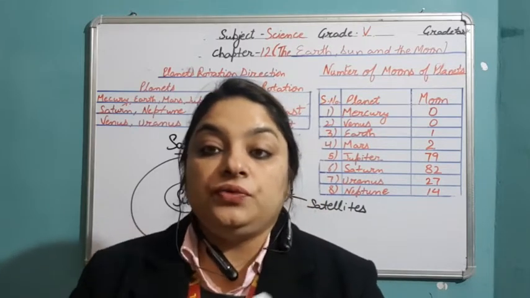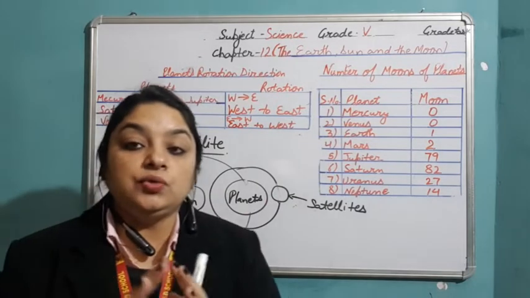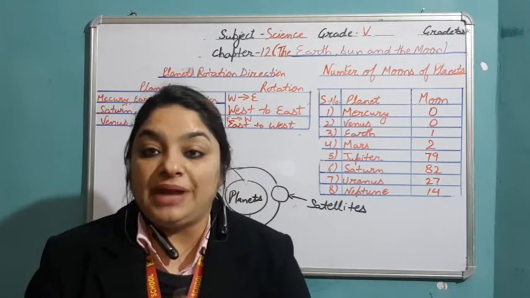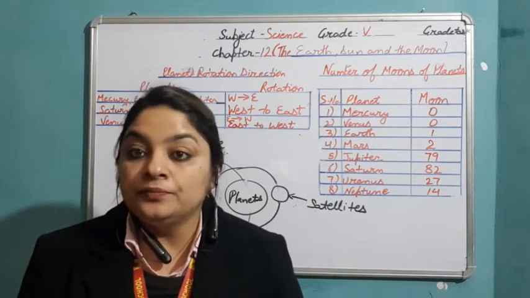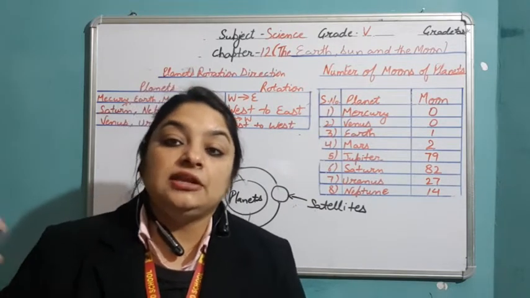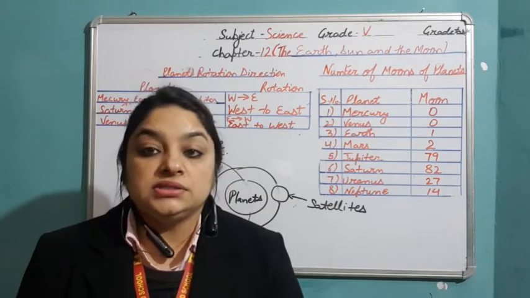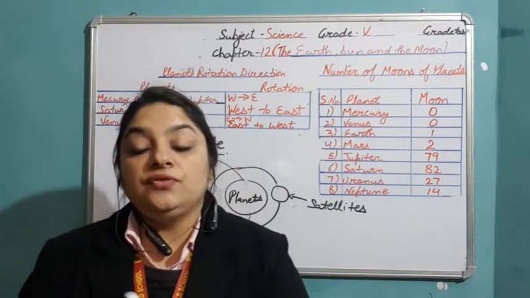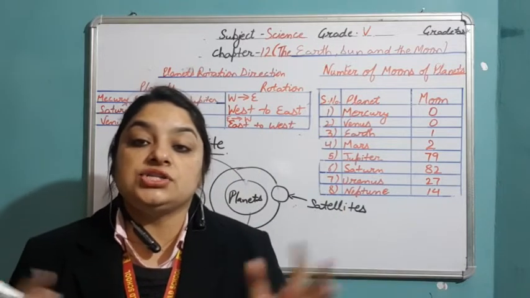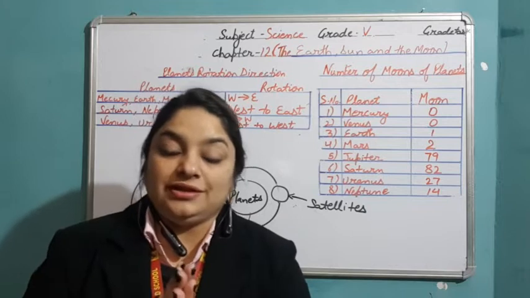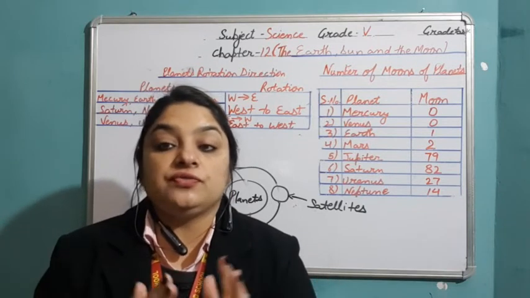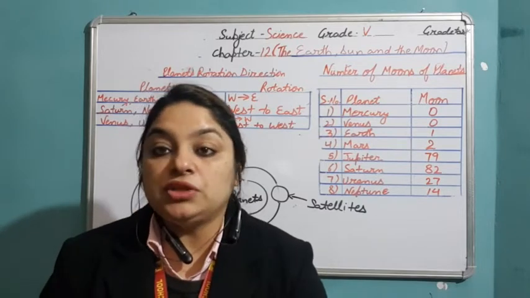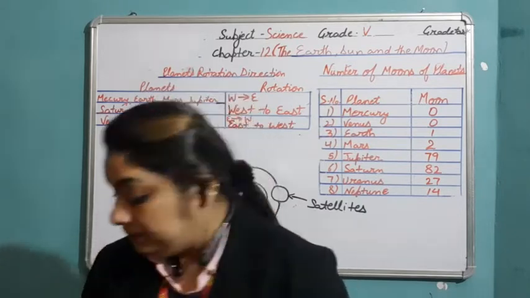And you know, all these moons do not have their own light. They reflect the light which is coming from the Sun. Planets also do not have their own light. So all these objects reflect the light from the Sun. And there are very large pits on the surface of the moon. We call them craters. The rest we will study in the next lecture about the moons. Before that, the Sun.